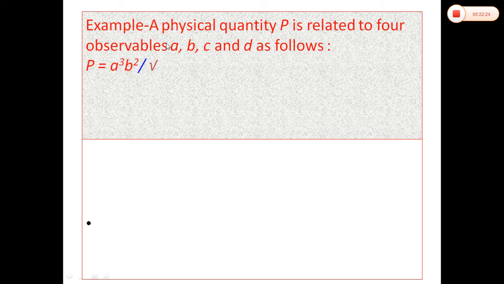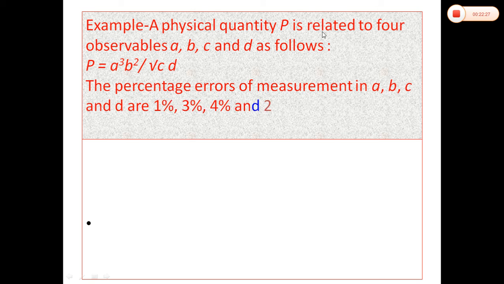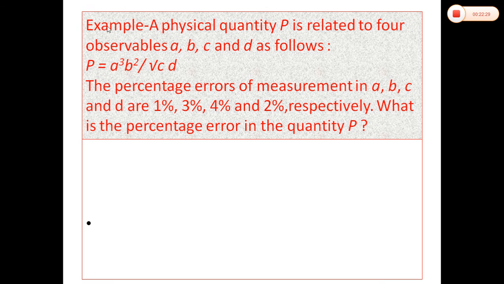Another example which is very important regarding the 11th class examination. A physical quantity P is related to four quantities A, B, C, D as follows: P is equal to A cube B square divided by square root C D. The percentage errors in the measurement of A, B, C and D are 1%, 3%, 4% and 2% respectively. What is the percentage error in the quantity P? Students, here P is equal to A cube B square divided by square root C D.